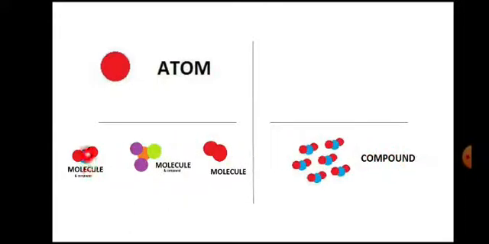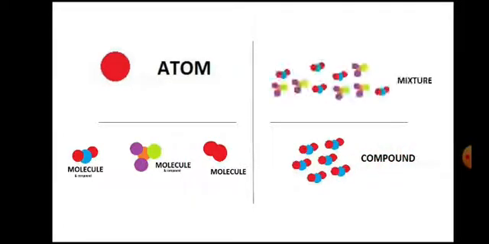For example, several molecules of this form a compound. Likewise, you can see in this picture that this is a pure compound, and this is a mixture which contains more than one type of molecule.